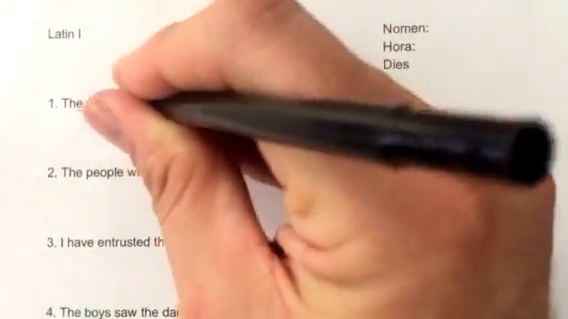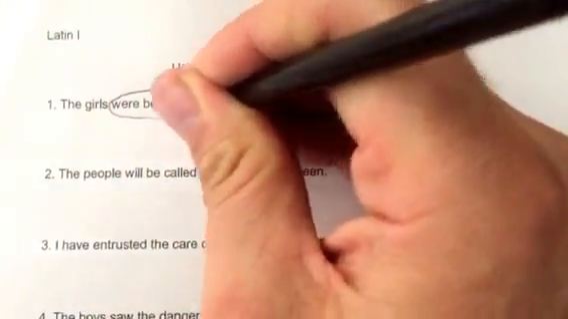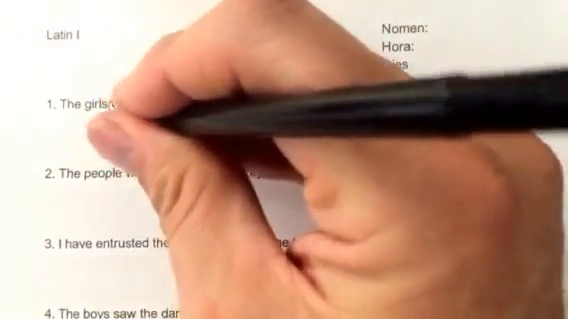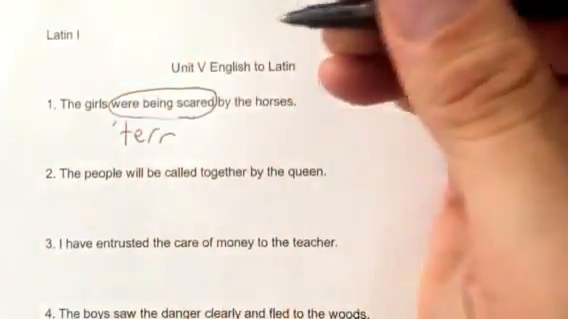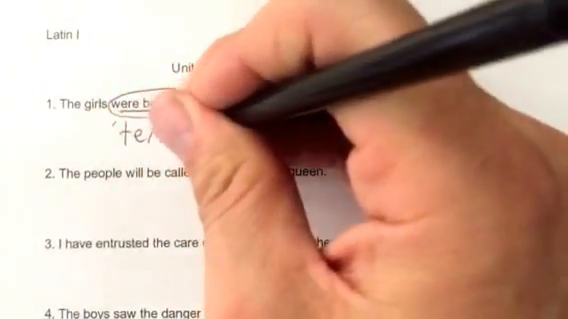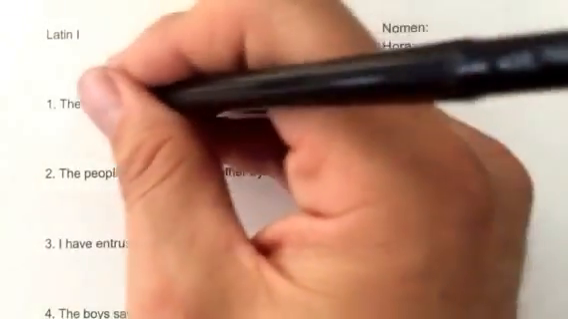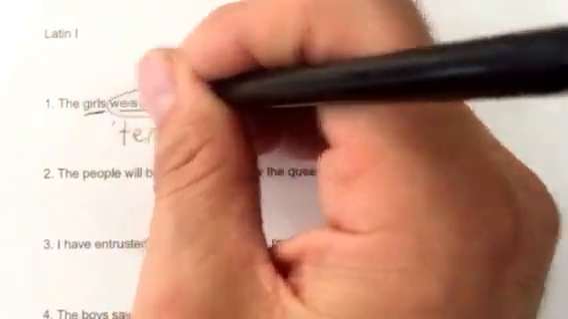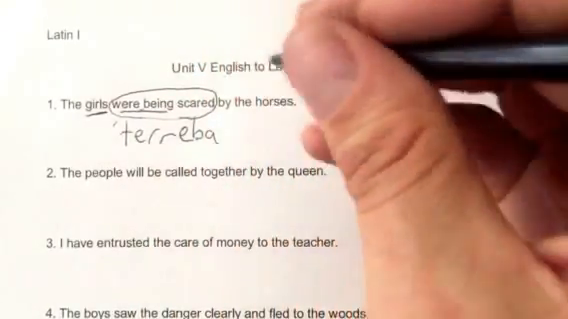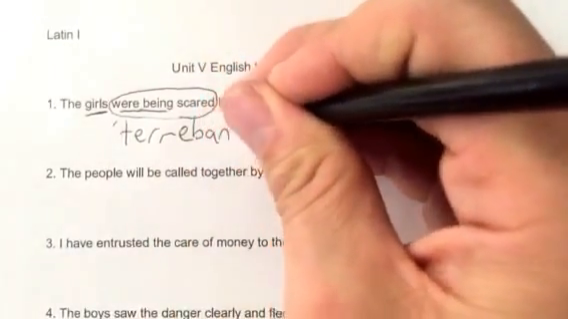So the first thing I'm going to do is look at my verbs. We're being scared, and so the verb for this is terreo. And then "we're being" makes this imperfect. And then I'll look at who's being scared. It's the girls. The girls are being scared. This is passive. The subject is being acted upon. And girls would be third plural. Girls are my nominative, so it'd just be puellae.